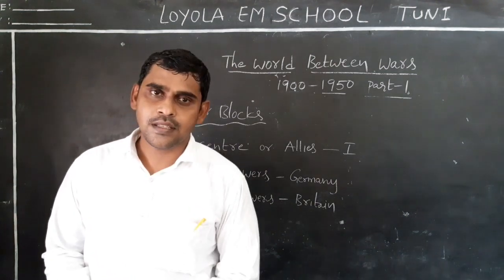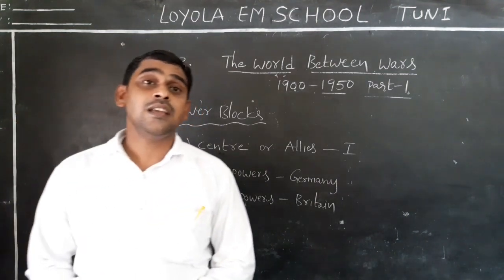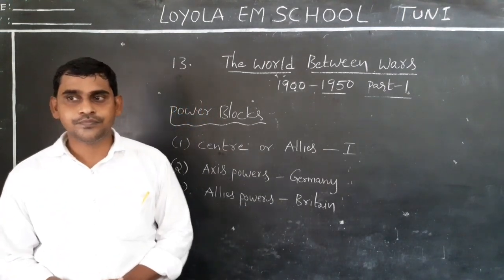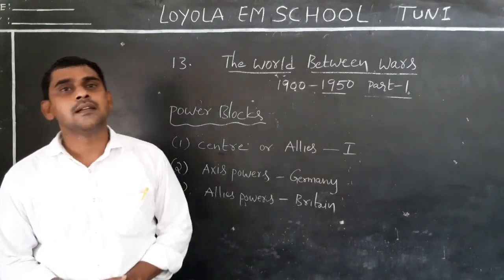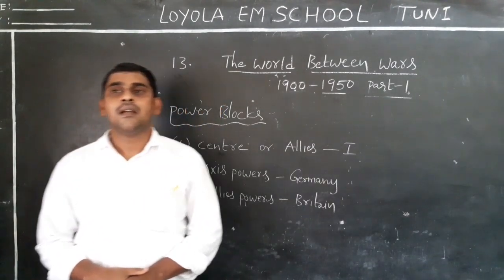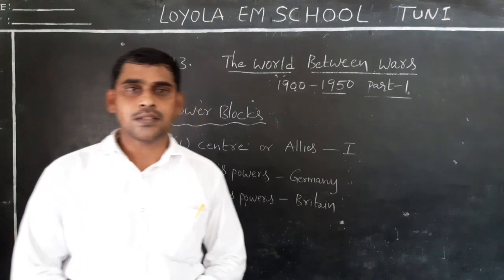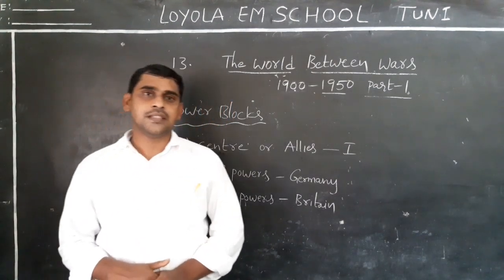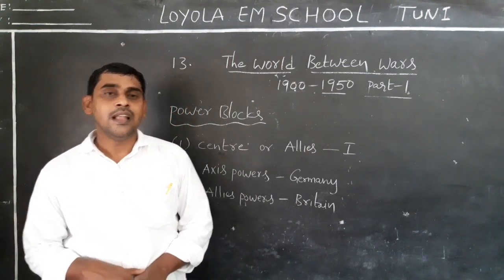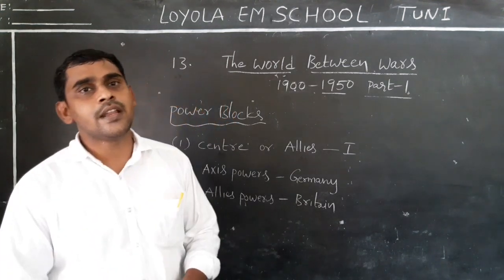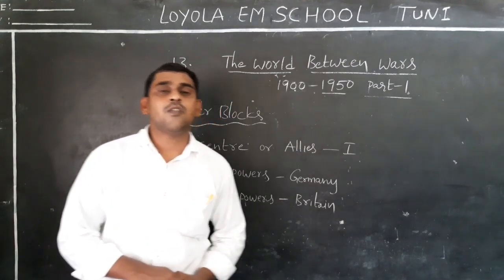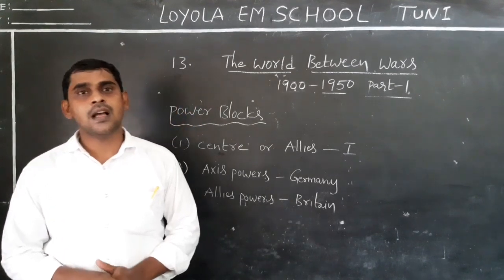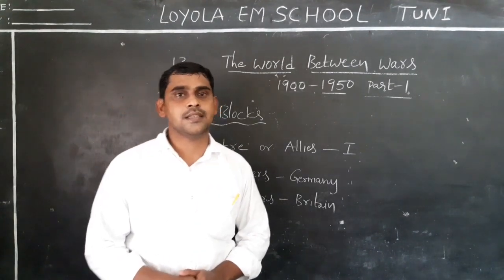Previously, who were the enemies? For example, Germany, Italy, Britain, France. In the past, all these countries were enemies. Later, these countries formed blocks through secret alliances.